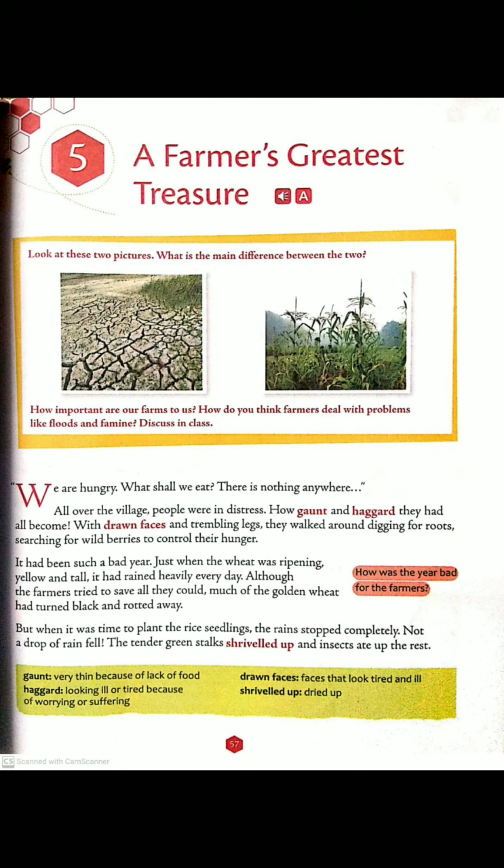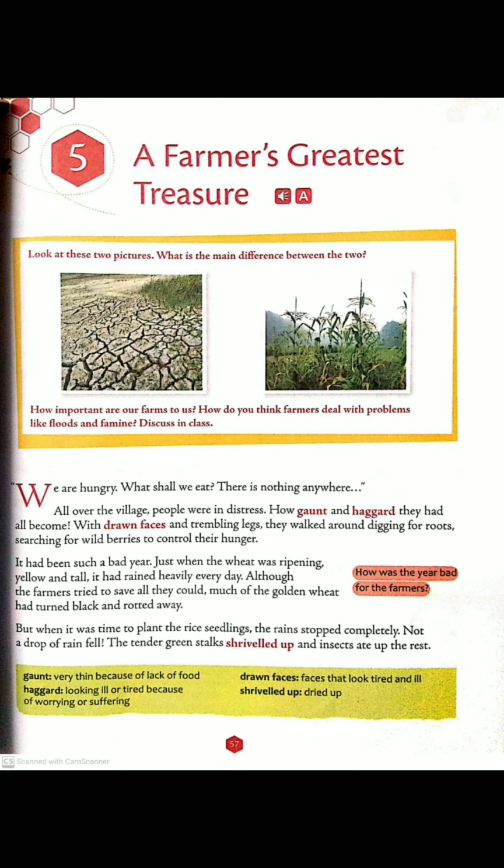With drawn faces. Drawn faces means their faces looked as if they were very tired or ill. And trembling legs. Trembling means affected with great fear. They walked around digging for roots.